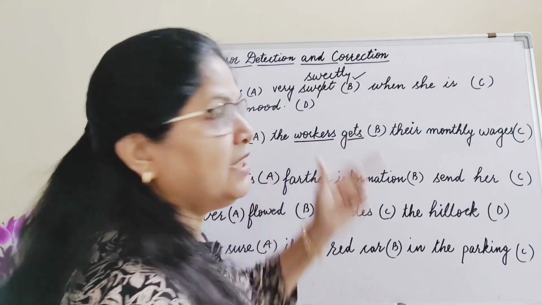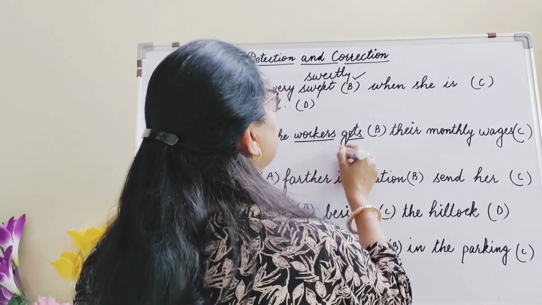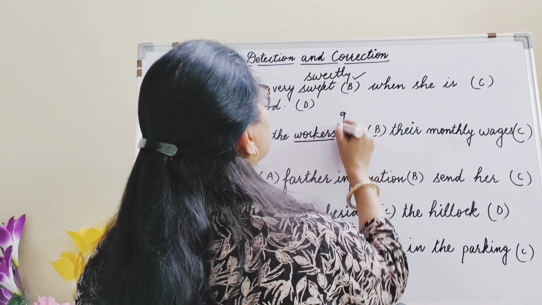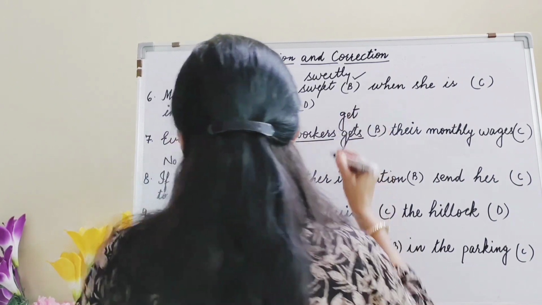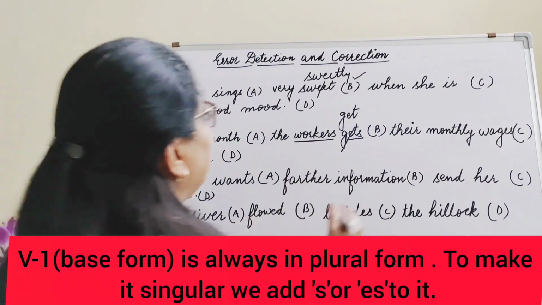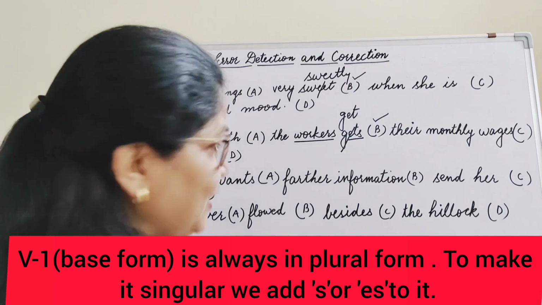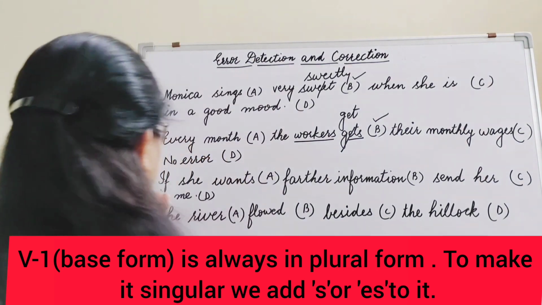You need to use a plural verb here. So the workers get. Here the mistake is in gets. So the answer is get. Every month the workers get their monthly wages. In which part is the mistake? The mistake is again in part B. Okay, let's see the next one.